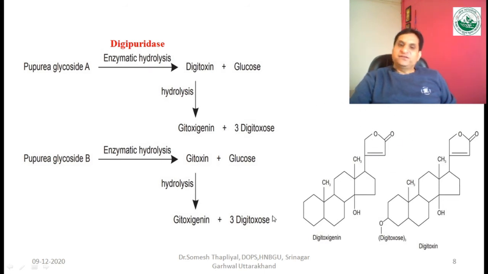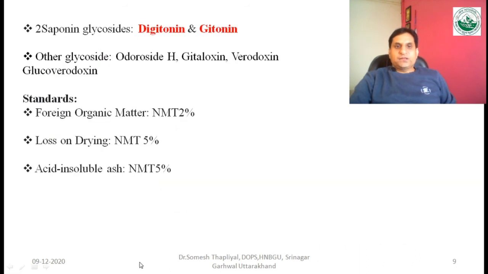Two saponin glycosides are also present in this drug, known as digitonin and gitonin. Other glycosides like odorosides H, gitaloxin, verodoxin and glucoverodoxin are also present in minor amounts.